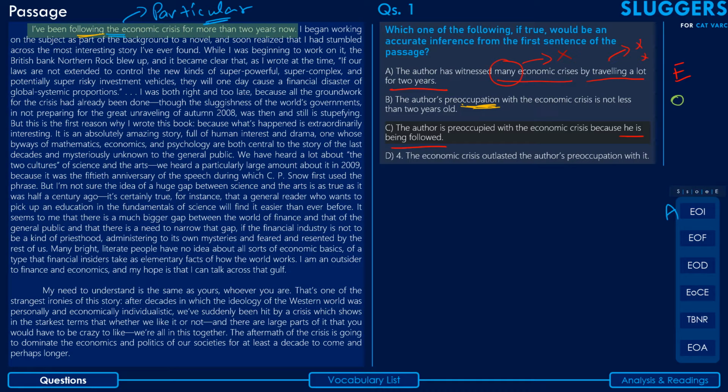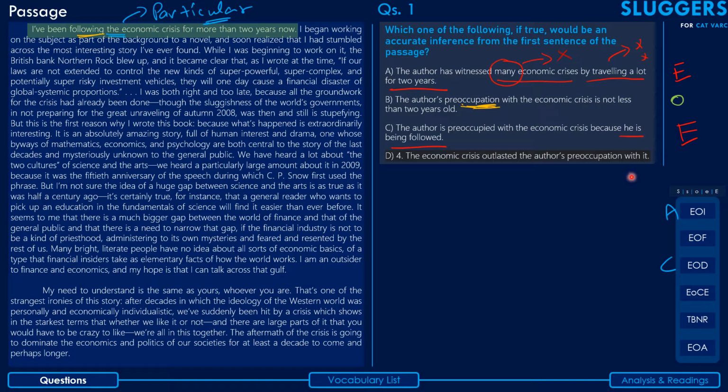The only reason we're not categorizing this as an EOI is because this option has been created just by rearranging some words here, right? And so it's mainly a case of distortion as opposed to EOI. So this is definitely the incorrect option, and you will definitely eliminate it, but will categorize it as an error of distortion. Option C. Coming to option D, the economic crisis outlasted the author's preoccupation with it.